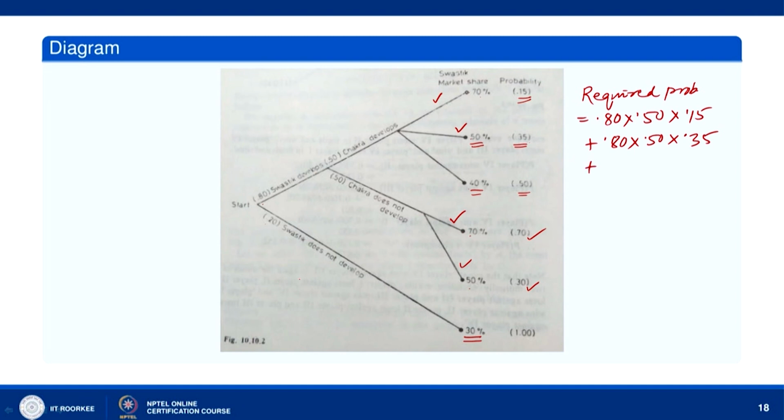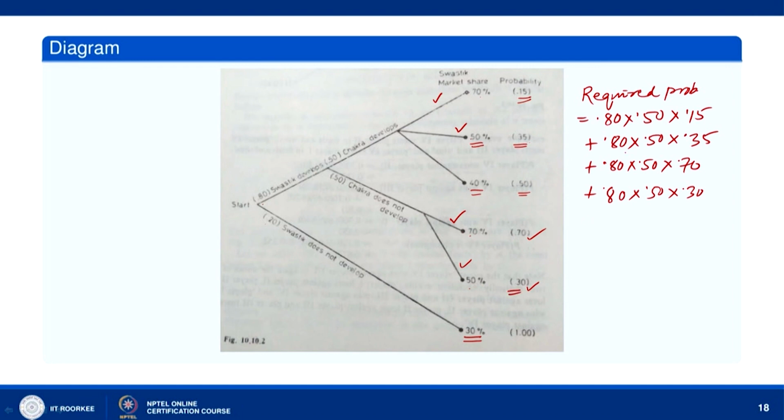Then we come this way, 0.80, 0.50, and then 0.70. Okay, 0.80, 0.50, 0.70, and then 0.80 into 0.50 into 0.30. Okay, because this is having probability 0.30.